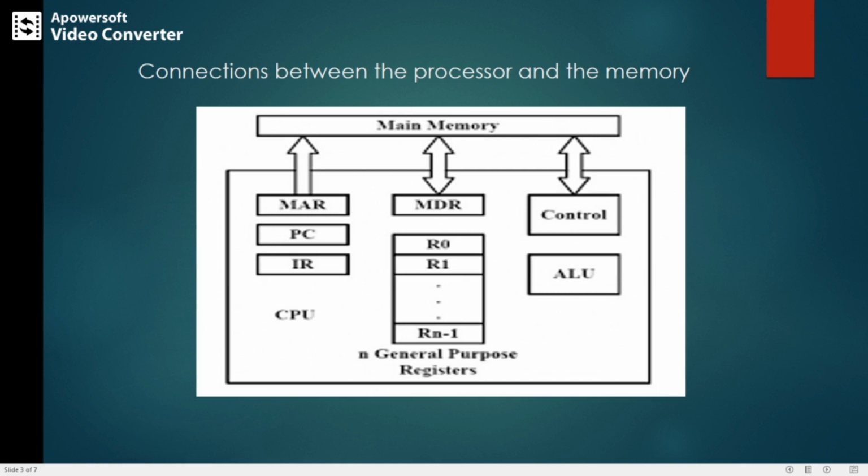MAR, MDR, program counter and instruction register are the special purpose registers. In the diagram we can observe the address line, data line and control lines. The address line will always be unidirectional, and the data and control lines are bidirectional.